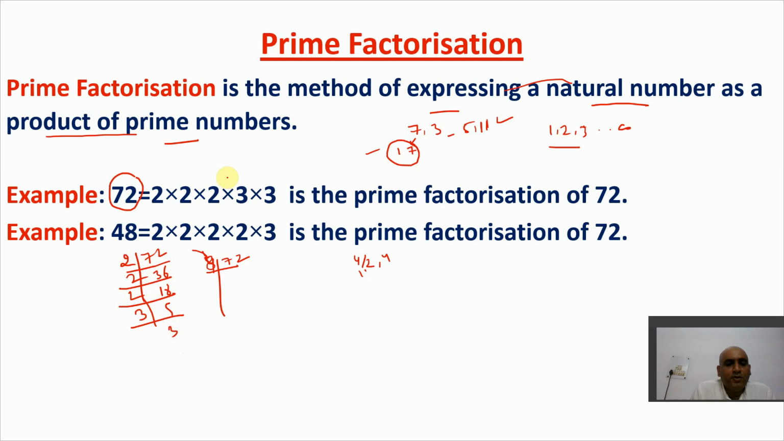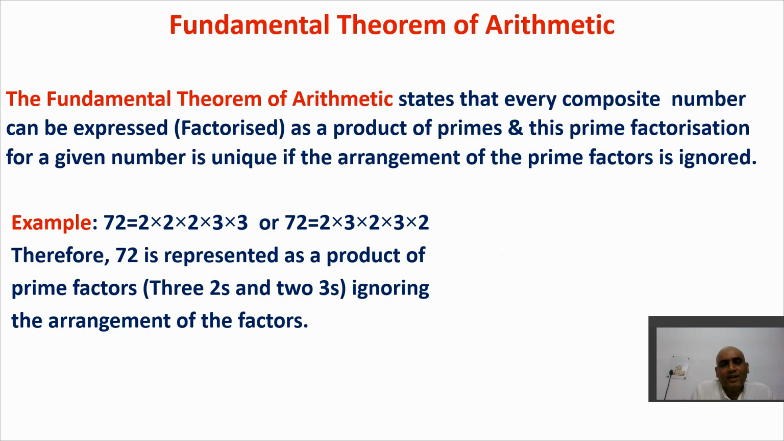2 into 2 into 2 into 3 into 3. So I hope you get this point. So this is the prime factorization of 72. In the same way for 48, that is 2 into 2 into 2 into 2 into 3. So I hope you get this point. Now let's move towards the next important point.